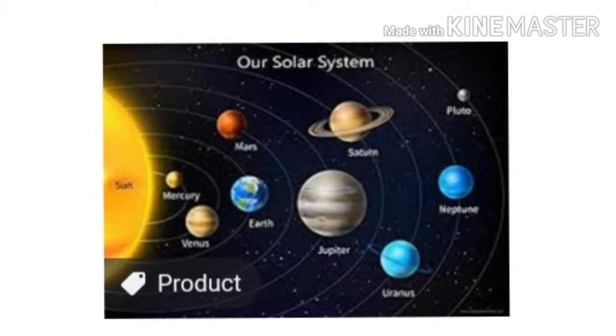And the motion of the earth around the sun is called revolution of the earth. The earth revolves around the sun even as it rotates around itself.